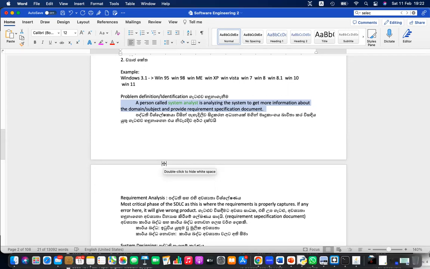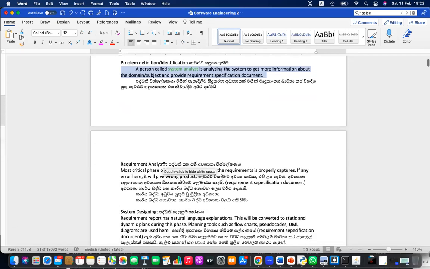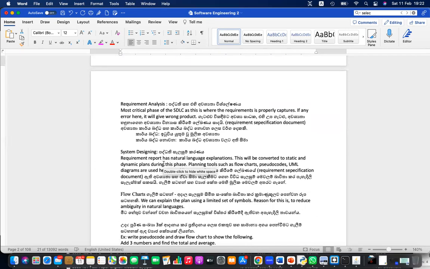Then third thing is, okay, that is number 2. Third thing is system designing. This is important thing and we are going to explore this further. The system designing is the place where the plan is created.